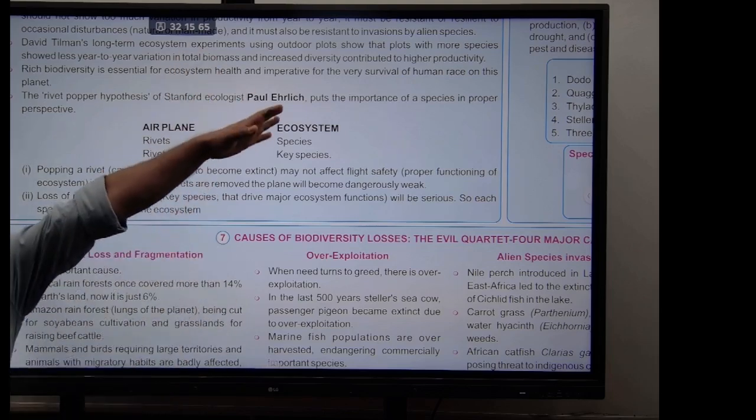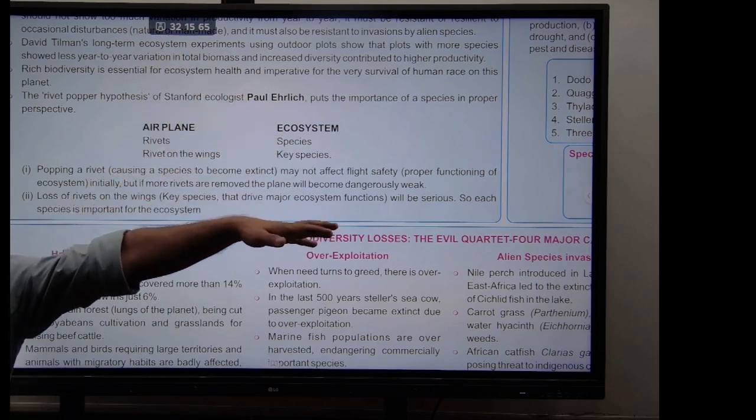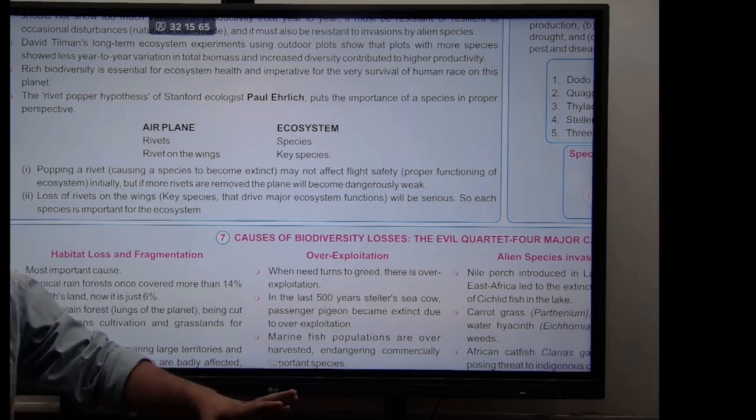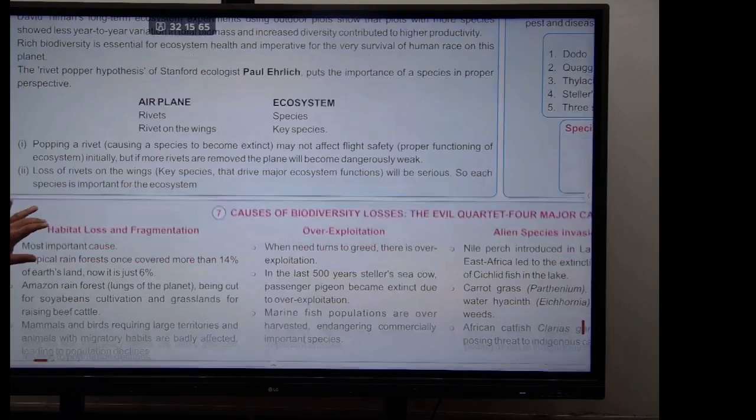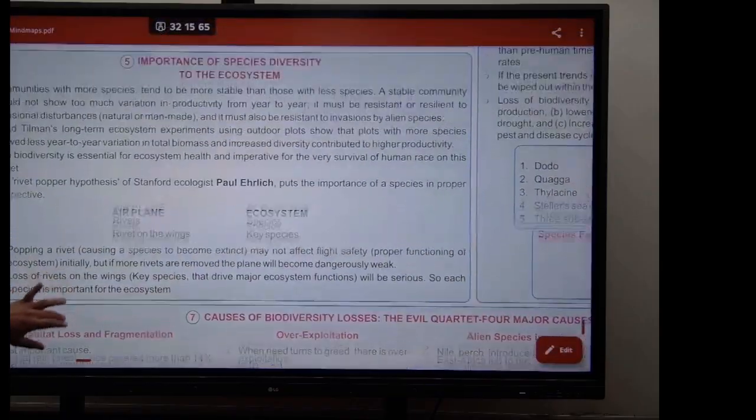For example, if we lost all the hyenas, all the wolves, all the tigers, then what happens? The entire forest ecosystem will collapse. You know my point here, right? That is what we call the Rivet-Popper hypothesis. And then next,